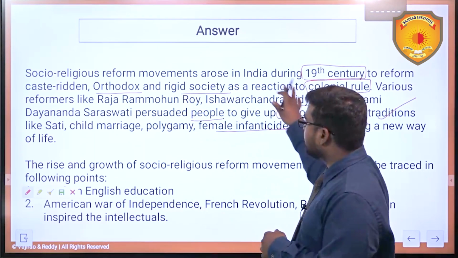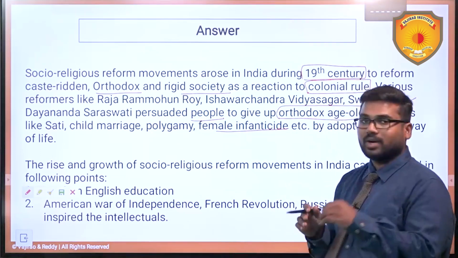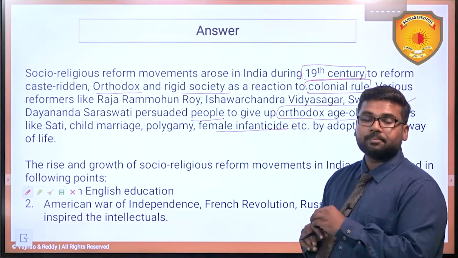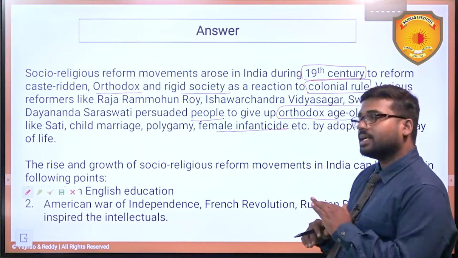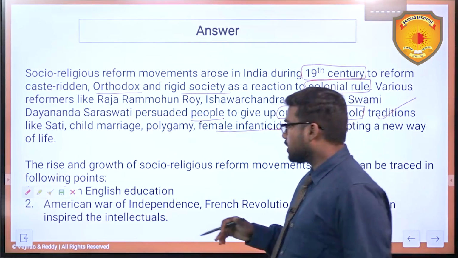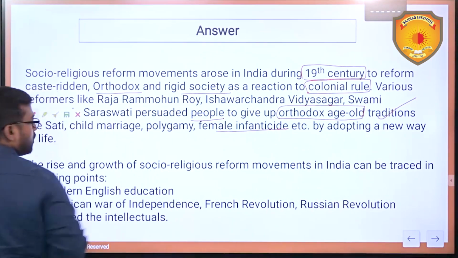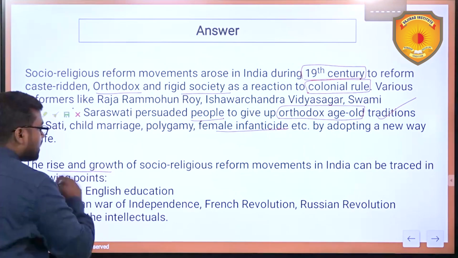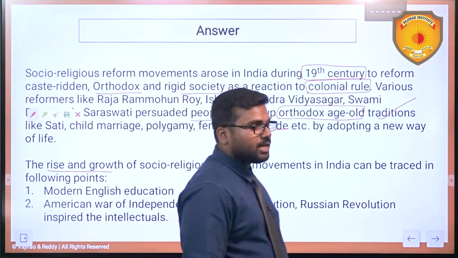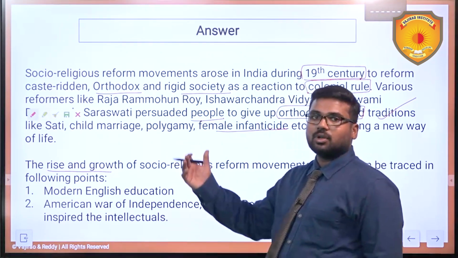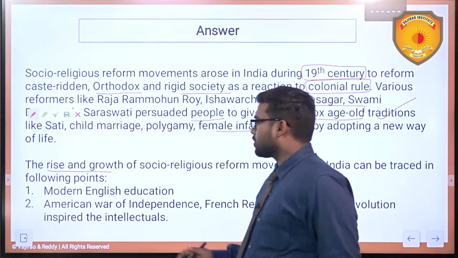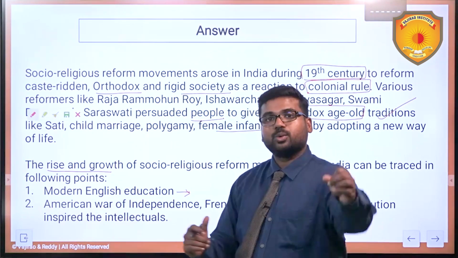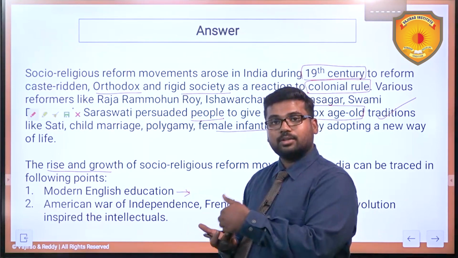So under this, what we have taken is what these social reform movements are, why they have generated, and some of the contributors, with the goal that has been put in the introduction. Now towards the demand of the question. In the demand of the question, we need to address the rise and growth of these socio-religious reform movements. See, the rise and growth of socio-religious reform movements in India can be traced in the following manner. First, modern English education. See, here I have only put subheadings. You can elaborate on them because you have a 250 words limit.